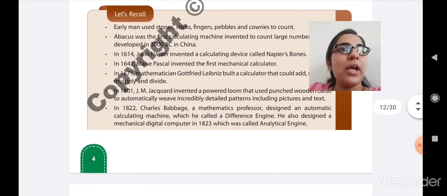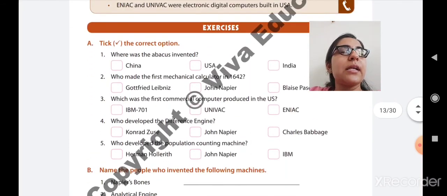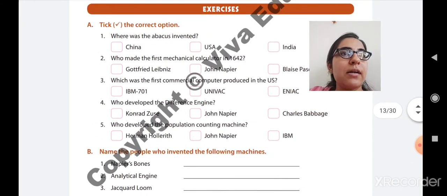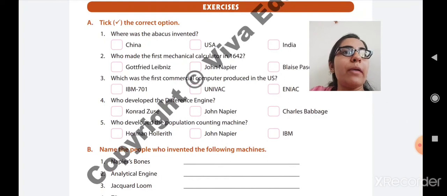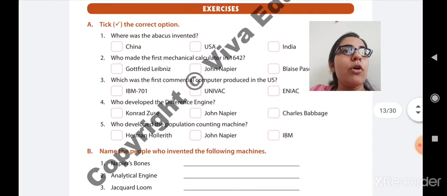Now I am sharing the PDF with you for the first and second exercises, that is exercise A and exercise B. PDFs with answers I am sharing with you. You have to write both exercises in the textbook and fair book one time. I repeat once again: you have to write exercises A and B in the textbook and fair book one time. The question and answer PDF I will share with you.